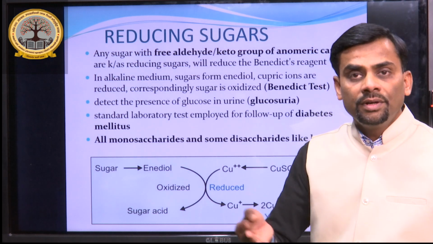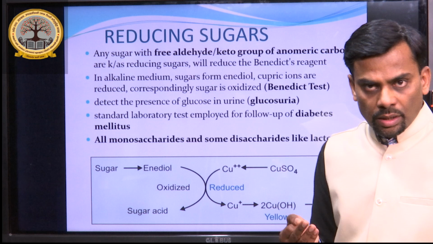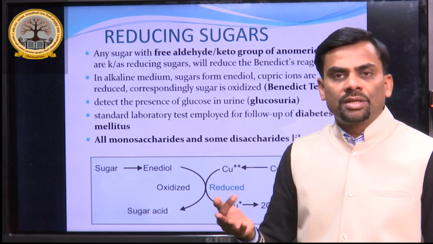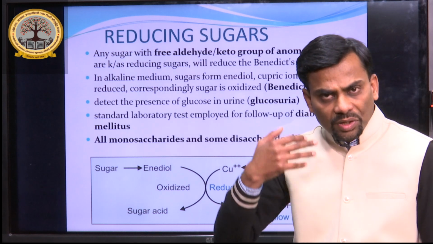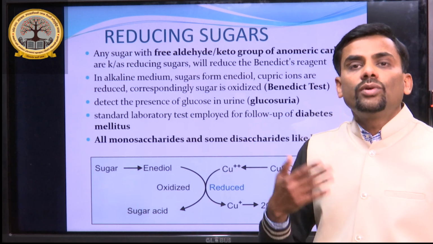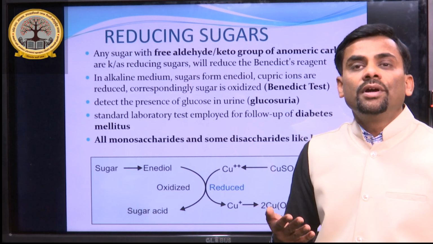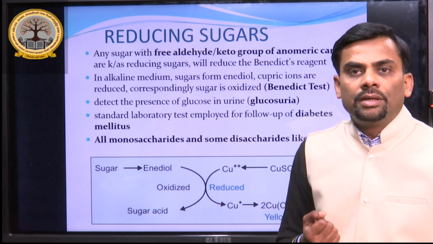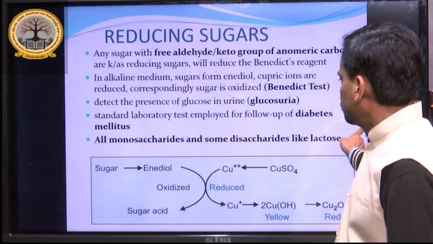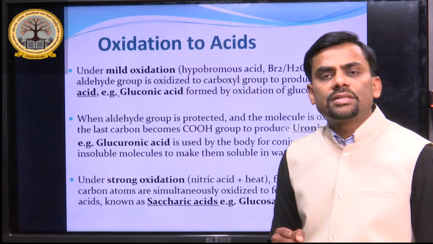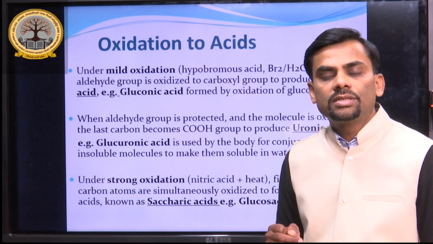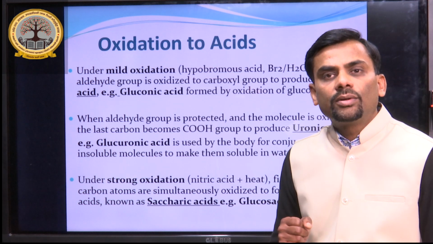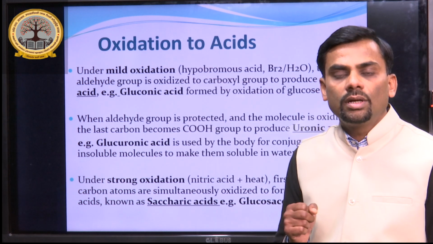Another aspect of reducing sugars is the Benedict test, which is done for detecting reducing sugar in urine. That is an important test for diabetes mellitus. Besides the monosaccharides, some disaccharides like lactose and maltose are also reducing sugars.